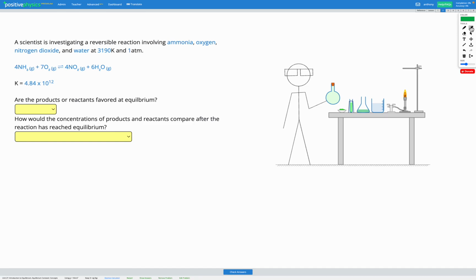In this question, a scientist is investigating a reversible reaction involving ammonia, oxygen, nitrogen dioxide, and water at 3190 Kelvin and 1 atm. So here's our equation. We can see we've got that reversible arrow showing that this reaction can go forwards and backwards. We're also given a value for K here. K is the equilibrium constant.